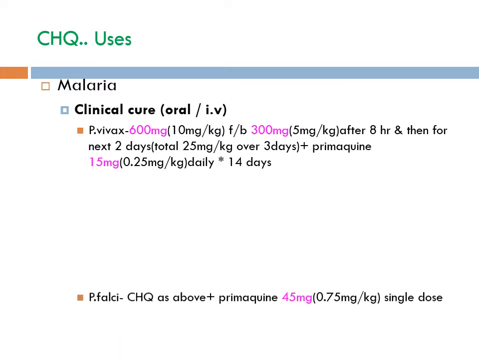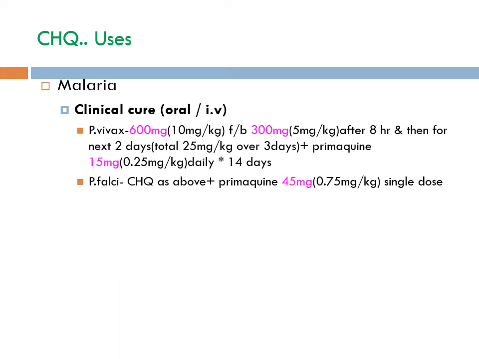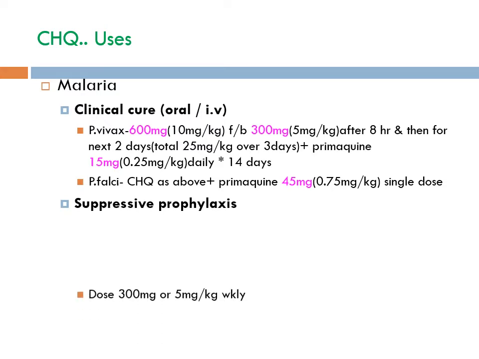For sensitive strains of P. falciparum, chloroquine can be given as described above, plus primaquine 45 mg single dose is also given. For suppressive prophylactic purpose, the dose is 300 milligram weekly.